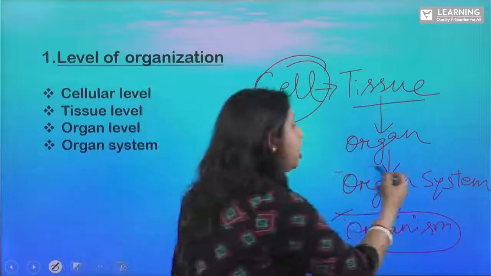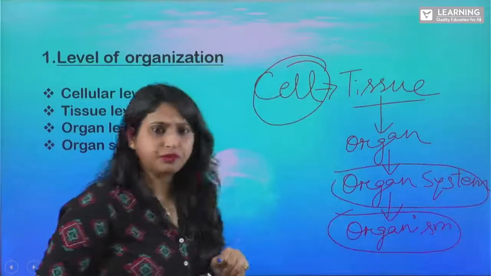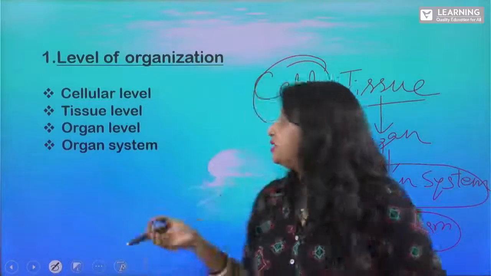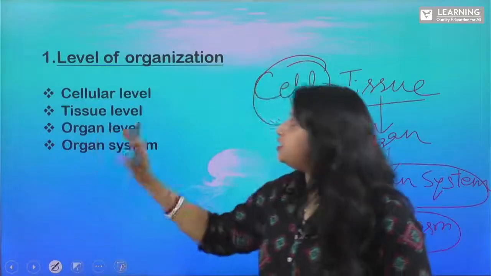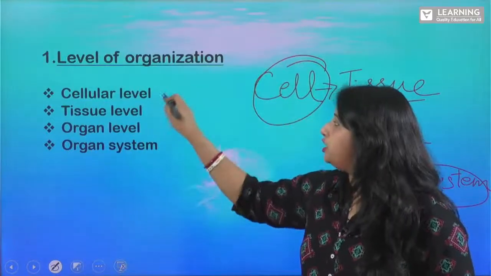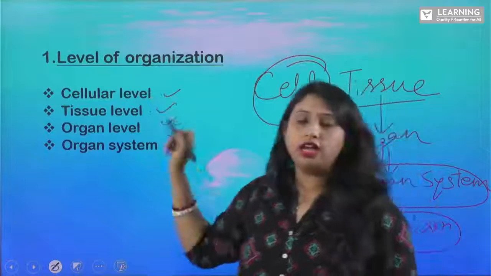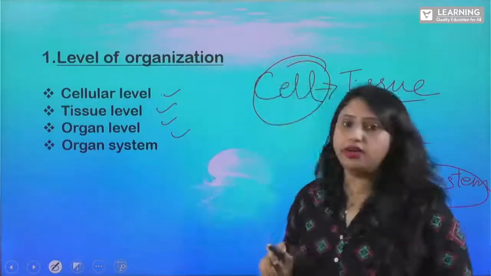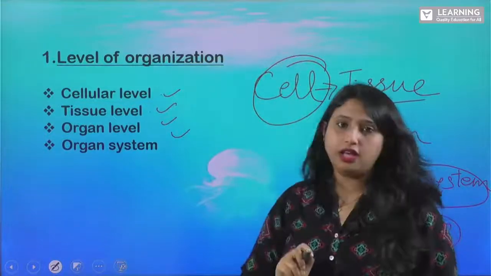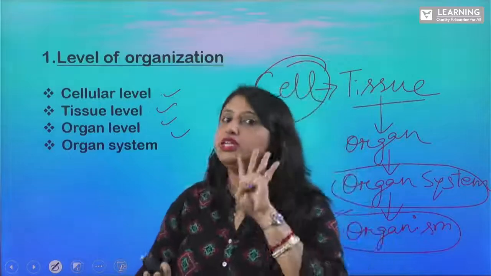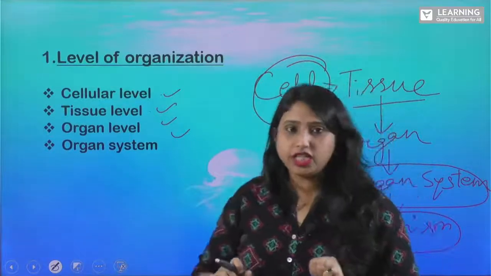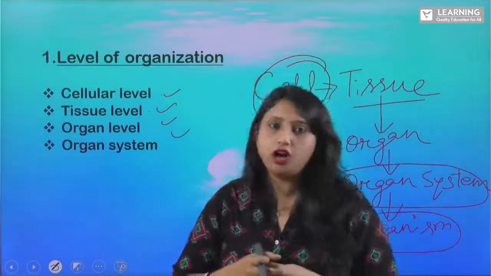Clear? That is your higher level. Is that clear? Yes. Now let us see. You can see these are four important things, right? So one is your cellular level, tissue level, organ level, and organ system level. These are the four important levels of organization for classifying a living organism.